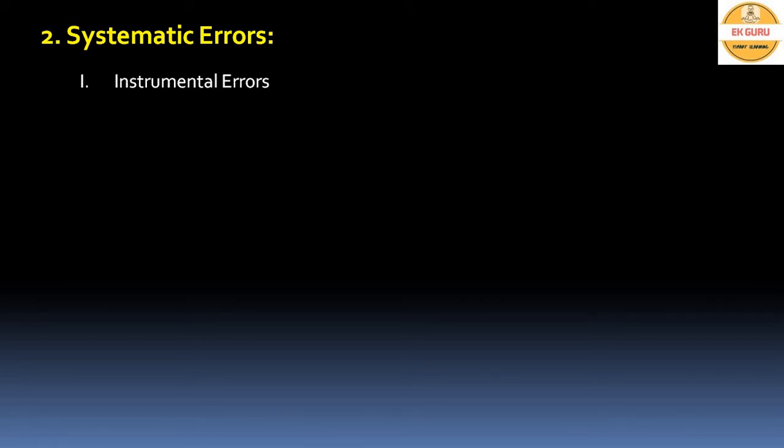The second one is the systematic errors. Systematic errors are the errors caused by the system. The system includes instrument, environment, and observer. Likewise, these errors are categorized into instrumental errors, caused by the instrument; environmental errors, caused by the effects surrounding the instrument; and the third one, observational errors.